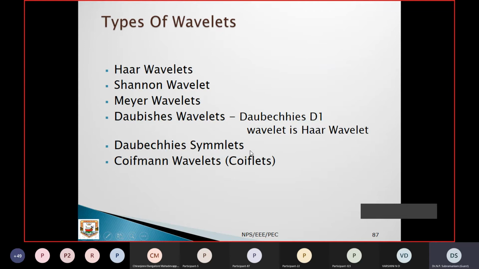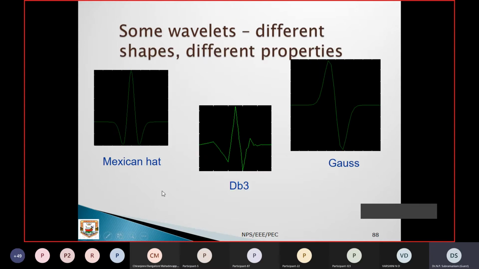The Daubechies wavelets are also there. Then Coiflet wavelets, these are called by their coefficients. Everything is available in Google, you can see. What is the nature of the waveforms, what are the coefficients, you have to give them as a window function. You can program it and get the output. So this is the shape of the Haar, Mexican hat, dB3, Gauss. This is the shape of your mother wavelet.